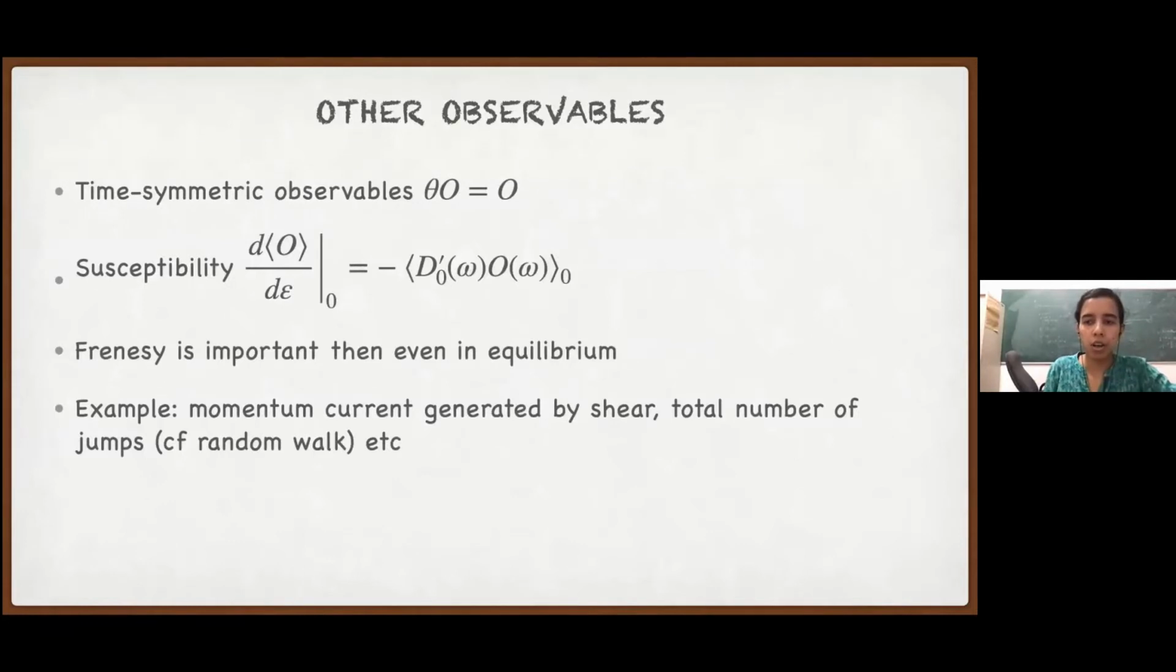Okay. So now the question Prashant asked. What happens if we have time symmetric observables? Suppose we have some observable O, theta O is equal to O. Then the first term, which is the correlation of O with S prime 0, of course drops off because that becomes time antisymmetric, and we are left with only the frenetic term. So for some observables, frenesy is also important in equilibrium. Another physical example is the momentum current generated by shear, which is symmetric under time reversal. Or we'll see that the total traffic that we talked about yesterday in random walk is also another very simple example, where again near equilibrium the frenetic term will contribute.